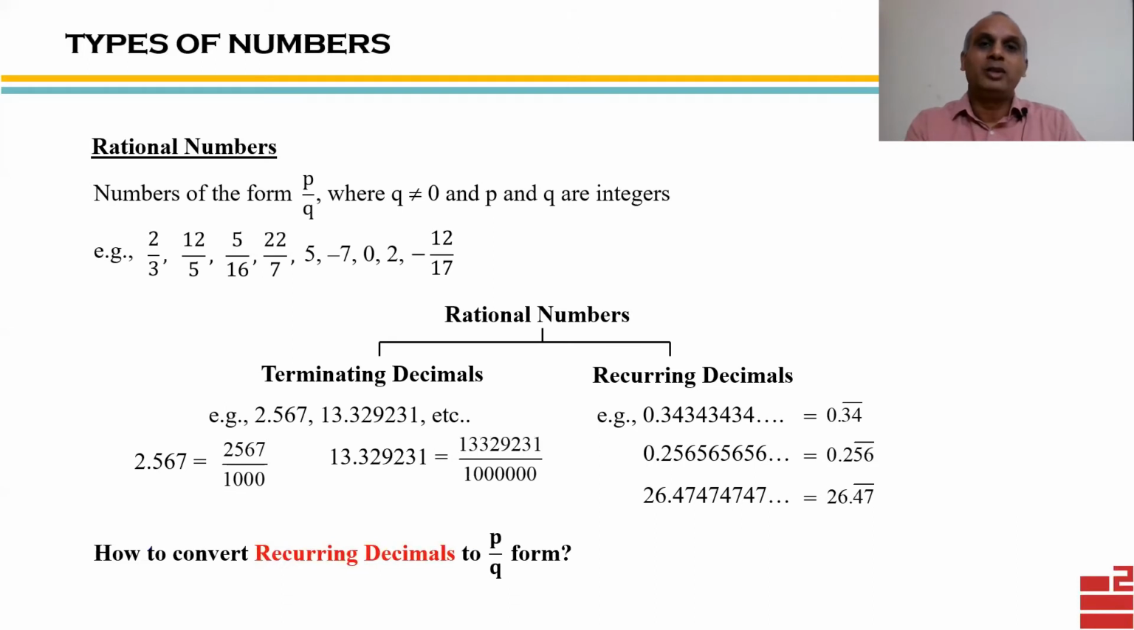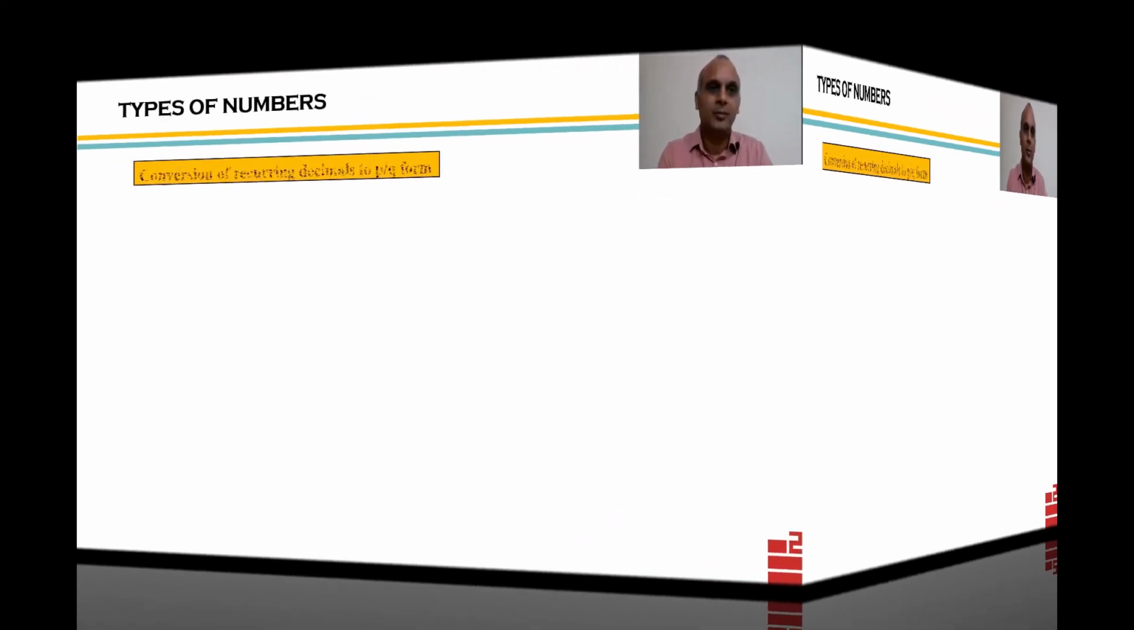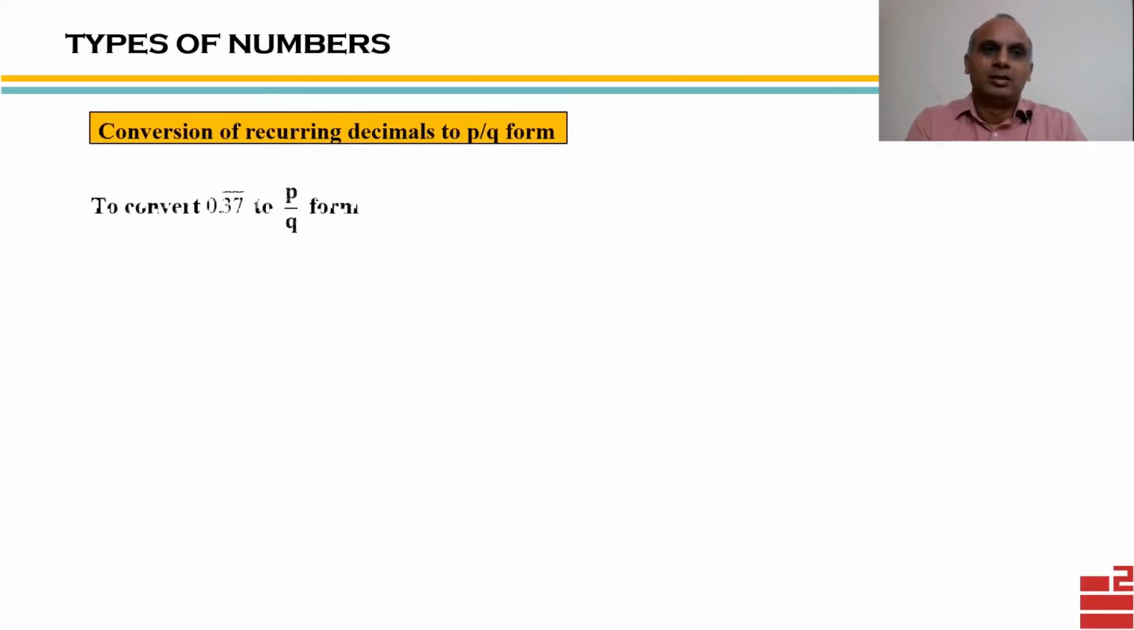But how do we convert recurring decimals to p by q form? Let us see. Take an example. We want to convert 0.37 bar to p by q form. So how do we convert it? We have two methods here. One is the traditional method and one is the shortcut method or direct method. So we'll first discuss the traditional method.